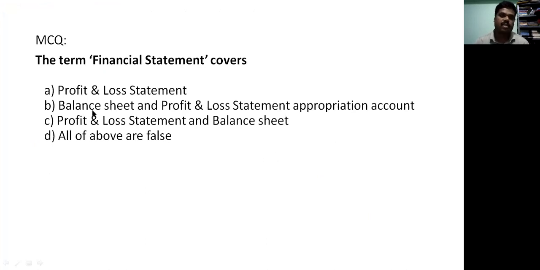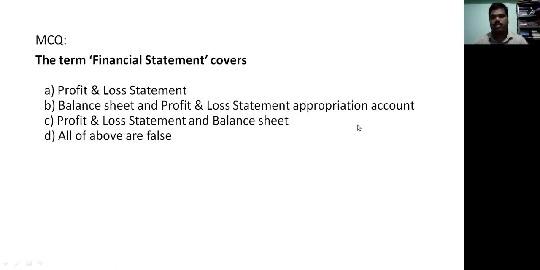And in this session, a multiple choice test question: the term financial statement covers profit and loss statement, balance sheet; and profit and loss statement, appropriation account; profit and loss statement and balance sheet; all of the above are false. Whichever is suitable, you can tick it.